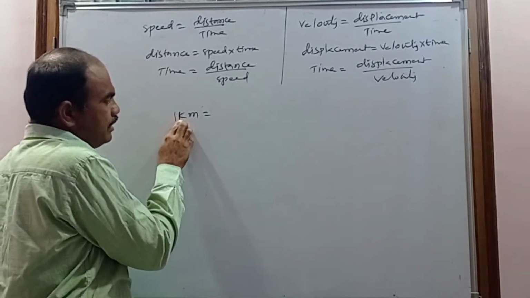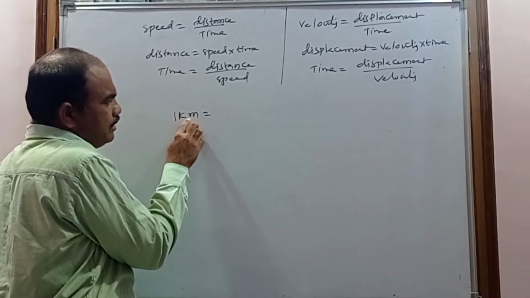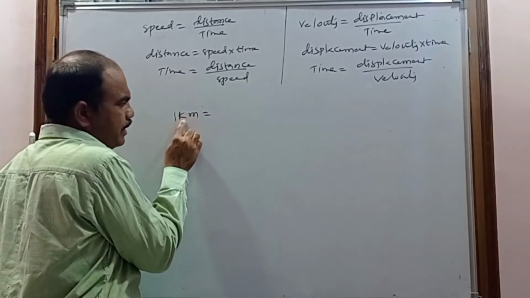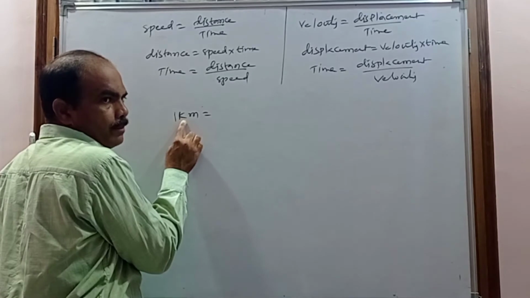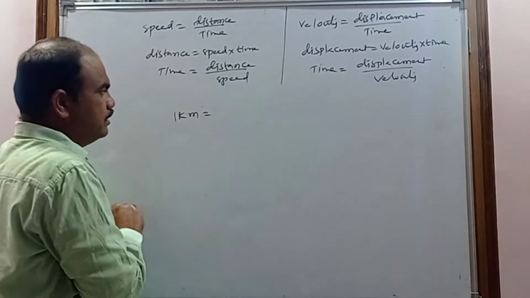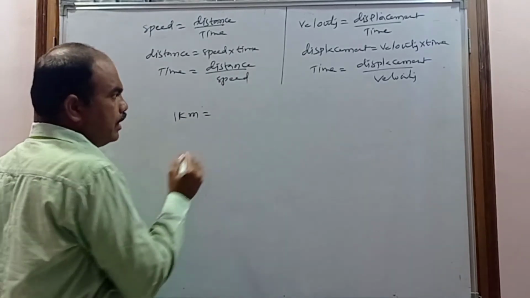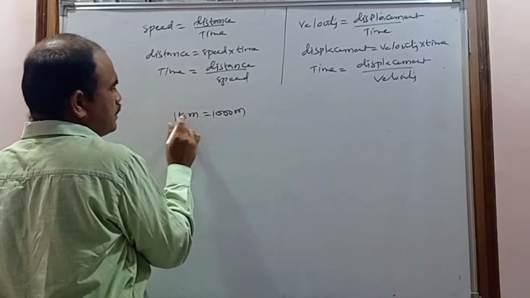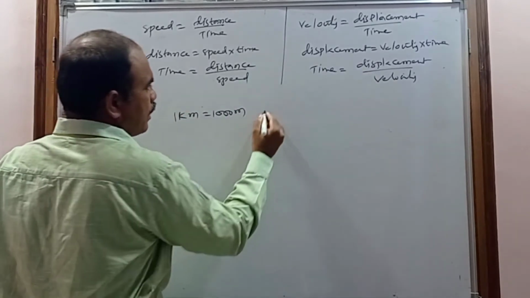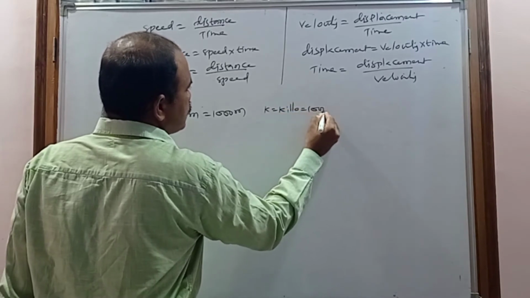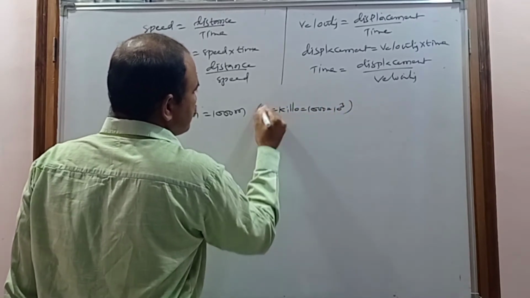Here we are writing the unit kilometer, so K means kilo, remember kilo means 1000. Kilo means 1000, which is 10 power 3.